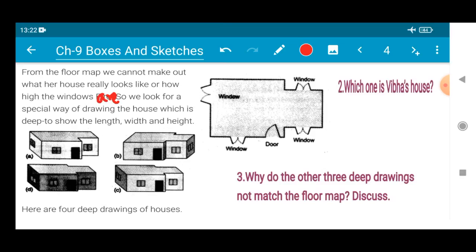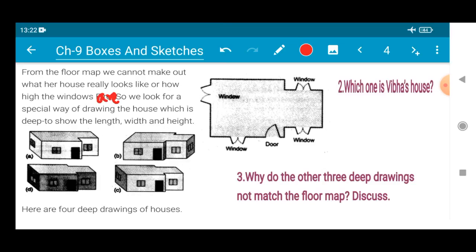From the floor map, we will not be able to make out what the thing actually is. Until it is the complete house, we will not be able to understand it properly from the floor map. But if you have the complete drawing of the house, you will be able to understand which one will be the length, what will be the breadth and what will be the height.